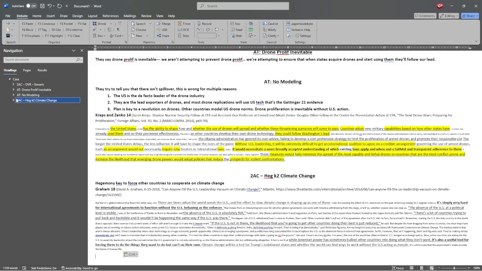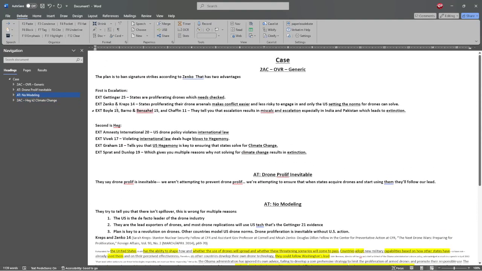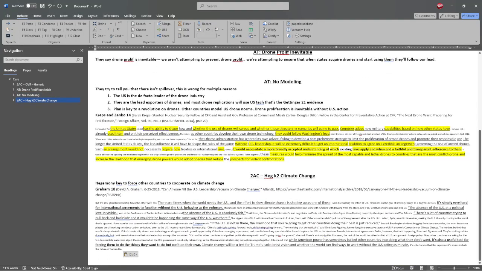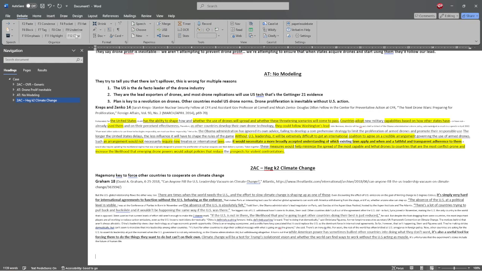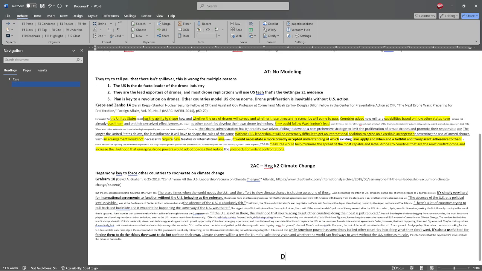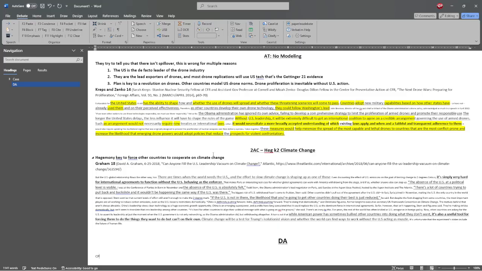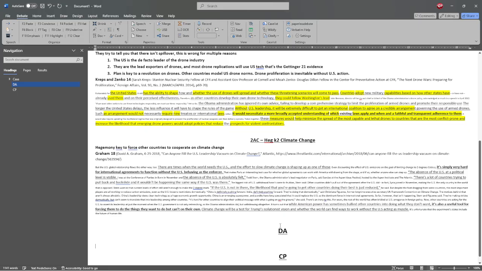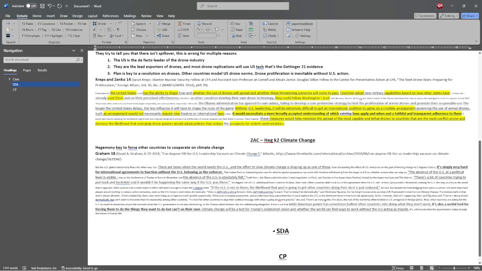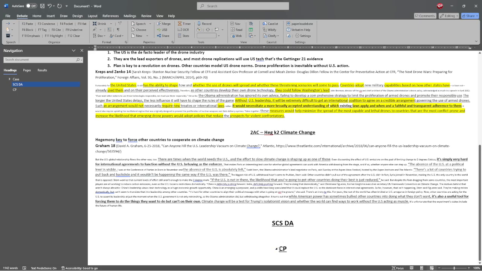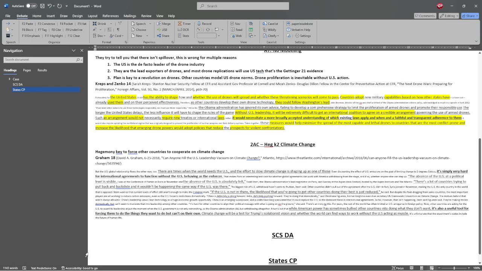So maybe that's enough. Maybe we're like, this is good for case. And so they had two arguments that they read in the 1NC. We'll go hat once more because that's the same size as this one. So we'll go DA, and then we'll go CP. Simple. If they have multiple DAs, you'll want to title this. So we'll say South China Sea disadvantage, and then states counterplan, because those are two things I know are blocked up.